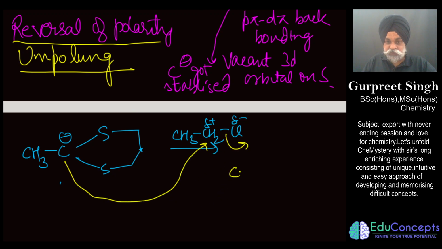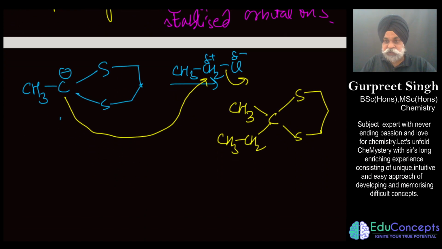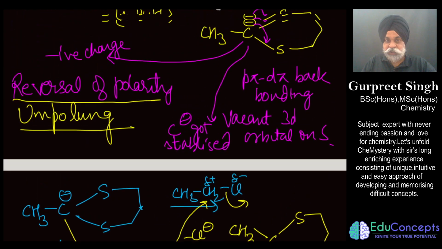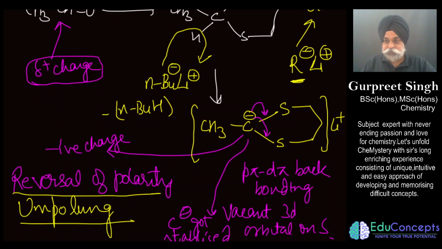As a consequence, what you have generated is this: here comes the ethyl part of the species, and here the same sulfur is there. Now the good part of the story is that Cl negative has gone out, and it is with the lithium, the counter ion of the carbanion, which is now taking this Cl negative out.